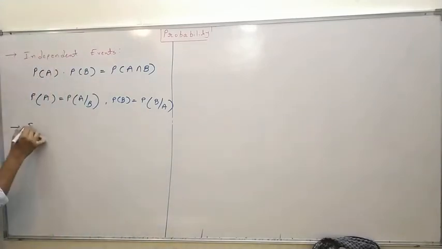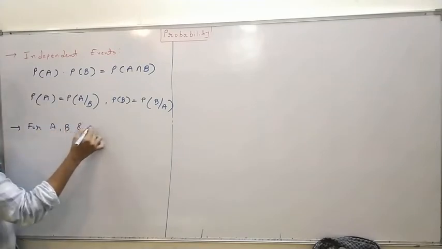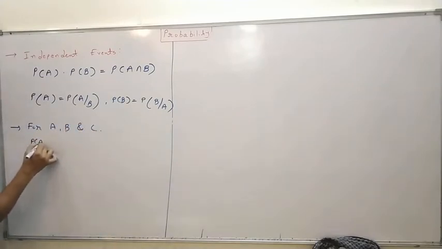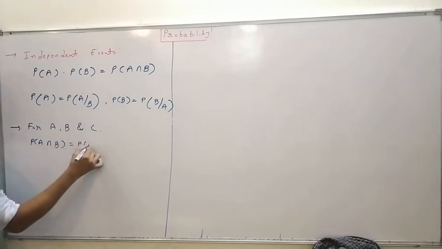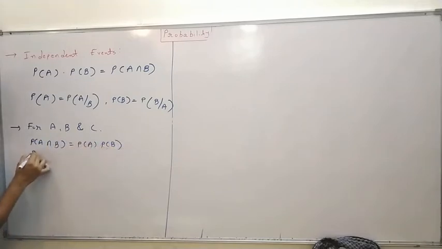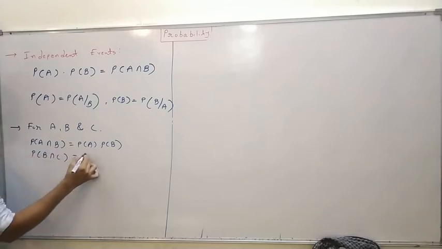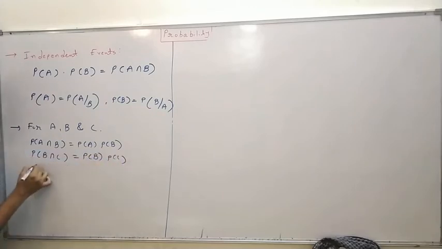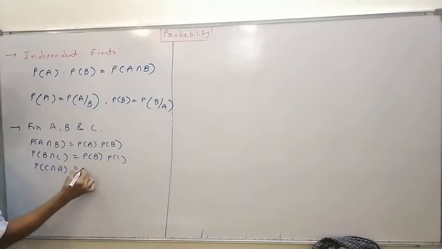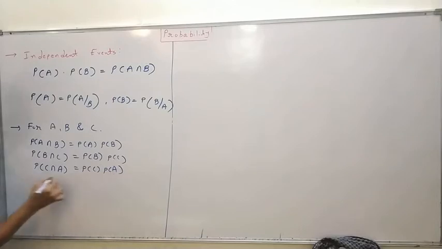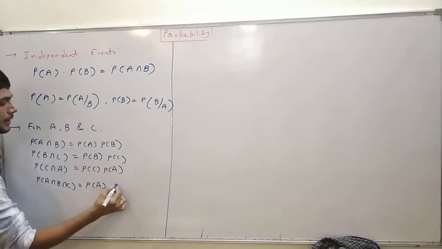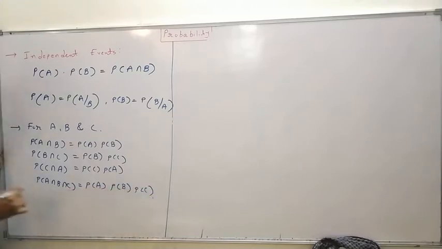for A, B and C, if P of A intersection B is equals to P of A into P of B, P of B intersection C is equals to P of B into P of C, P of C intersection A is equals to P of C into P of A, and P of A intersection B intersection C is equals to P of A into P of B into P of C. જો આ ચારે ચાર ઇવેન્ટ, આ ચારે ચાર રિલેશન સેટિસ્ફાઈ થતા હોય, then it is called mutually independent.